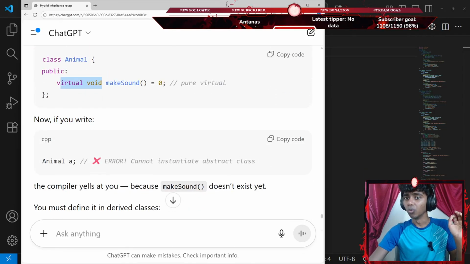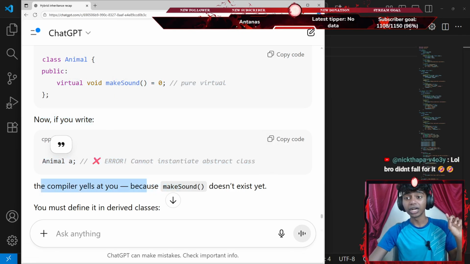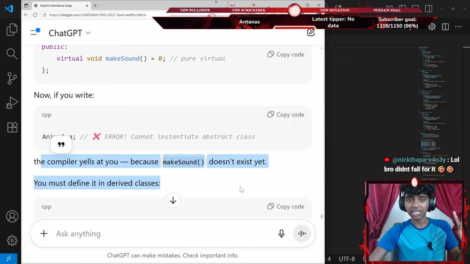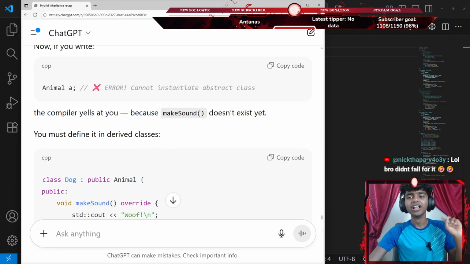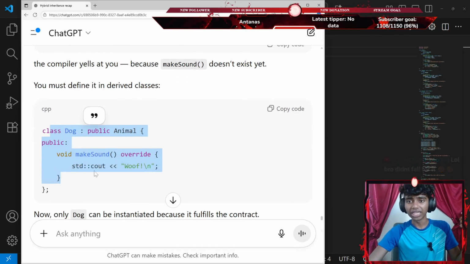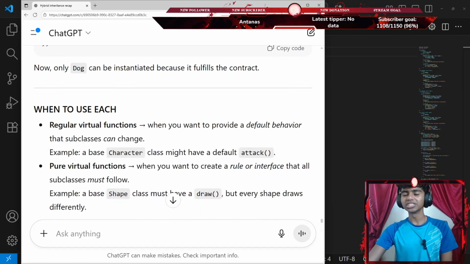Okay, I see. Virtual void makeSound equals zero. Now, if you do something like Animal a, error, the compiler yells at you because makeSound doesn't exist. Lol, bro, didn't fall for it, guys. I actually didn't see the chats, my bad. Okay, that said, you must define it in derived classes: class Dog : public Animal, and then I go with something like public makeSound override. Okay, honestly, that does make sense now. It does make sense, guys.